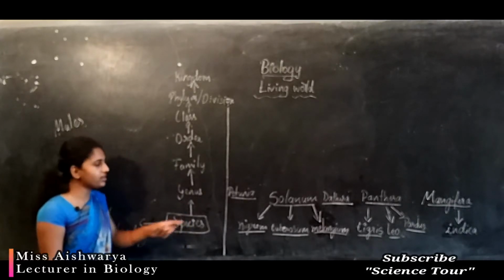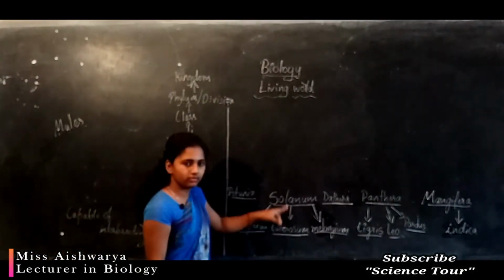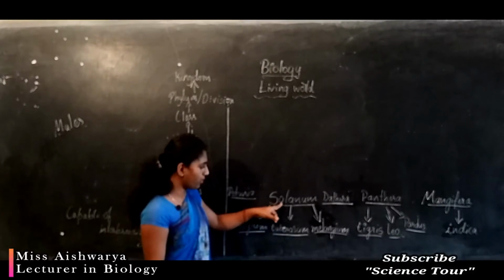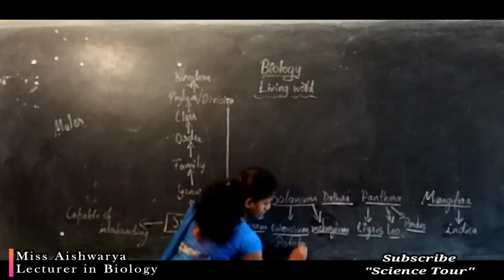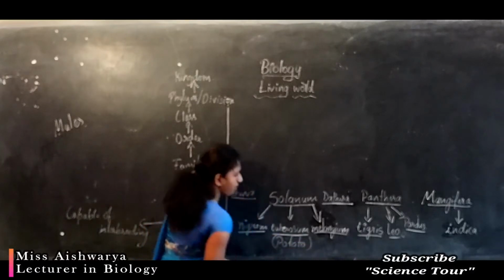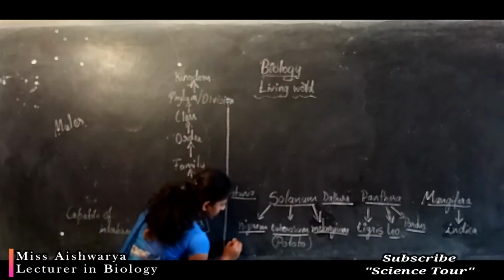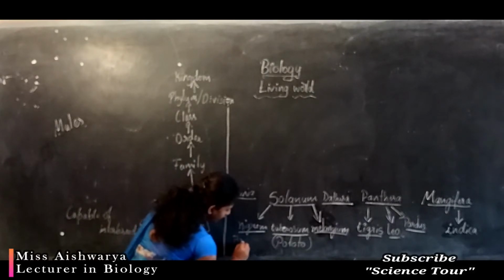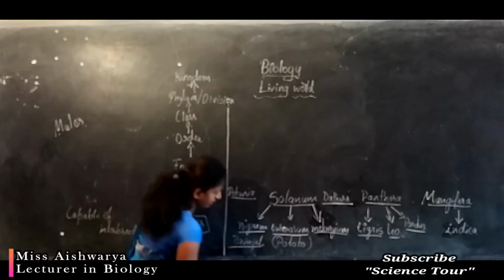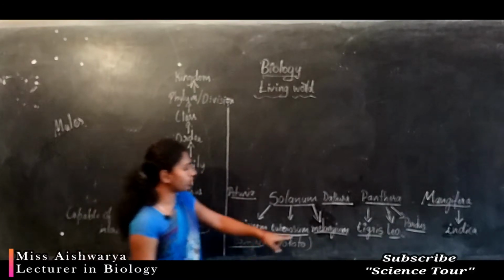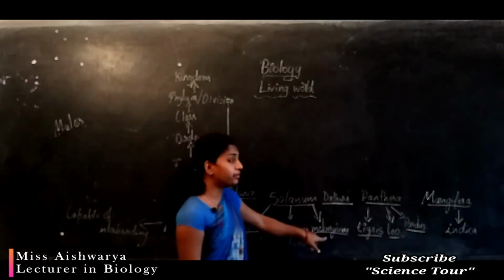If you consider Solanum tuberosum, which is the scientific name of potato, Solanum nigrum, the scientific name of brinjal, and Solanum melongena, the scientific name of red brinjal.